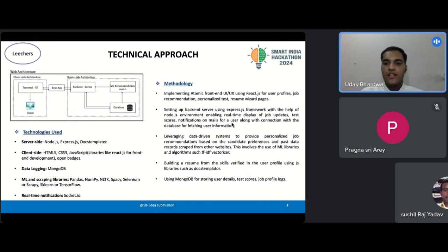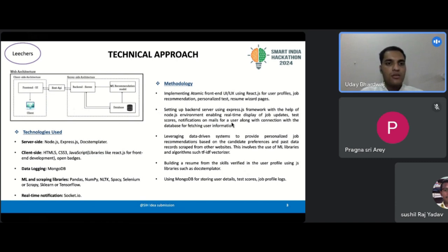We have also leveraged data-driven systems which provide us with personalized job recommendations based upon candidate preferences and past data records scraped from other websites. We have also implemented the feature for resume building, which is the Resume Wizard, and we'll be using MongoDB to store user details, test scores, and other things such as job profile logs.